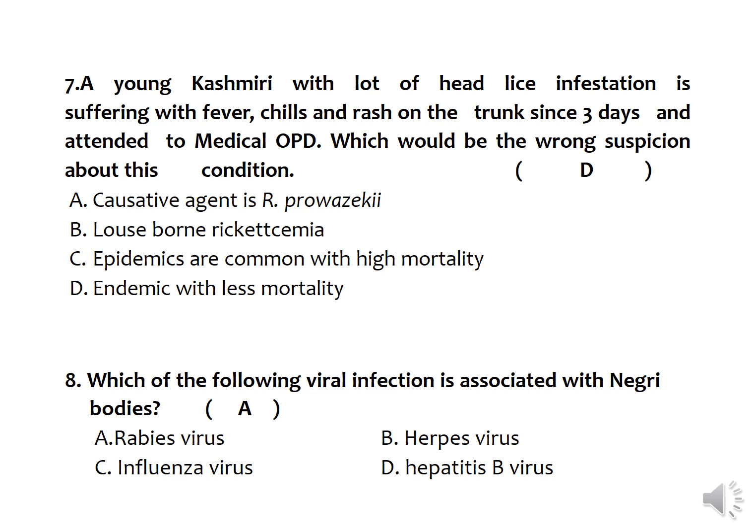Next, a young Kashmiri with a lot of head lice infestation is suffering with fever, chills, and rash on the trunk for 3 days, and attended the medical OPD. Which would be the wrong suspicion about this particular condition? Kashmir is famous for many cases of typhus fever, or rickettsial infections.